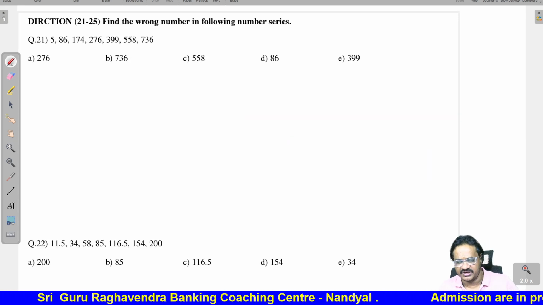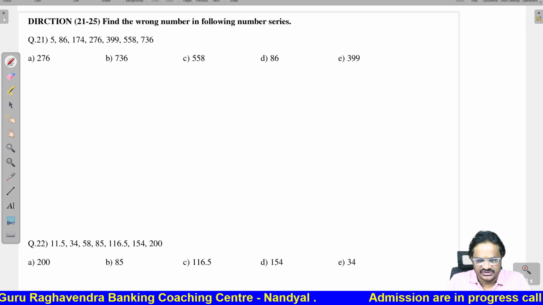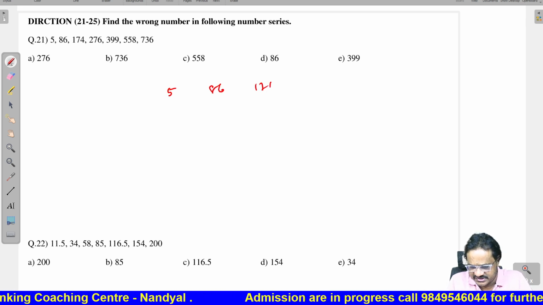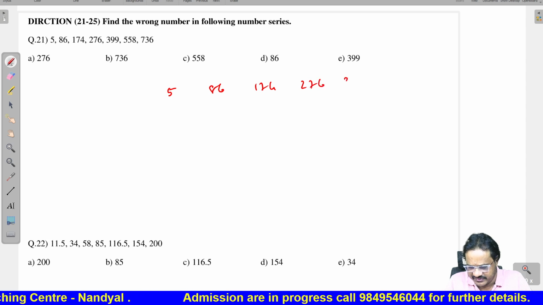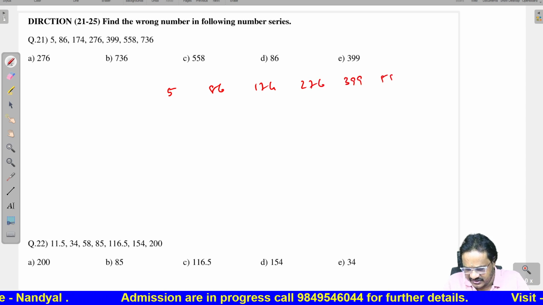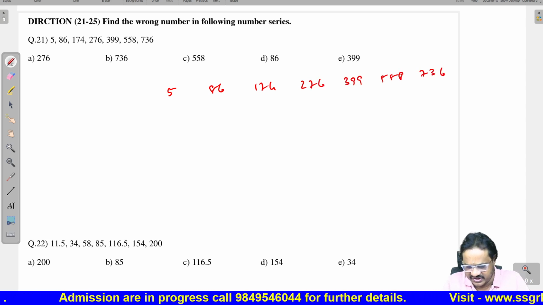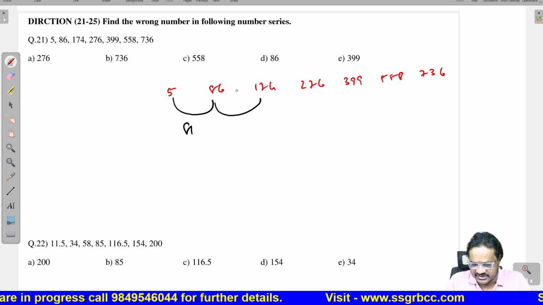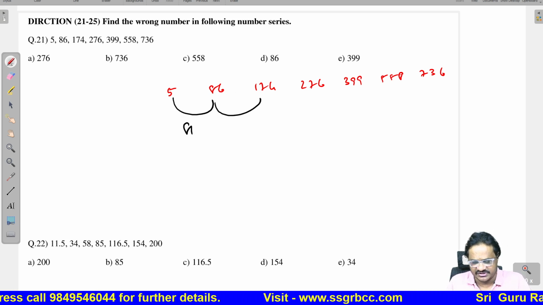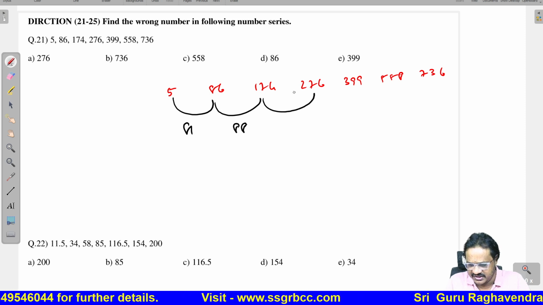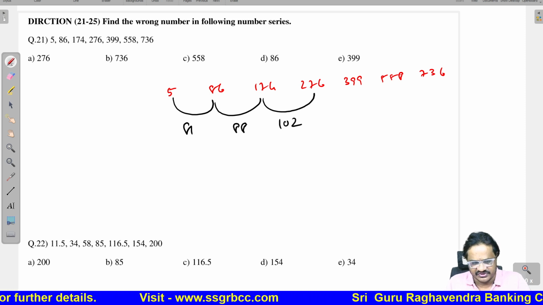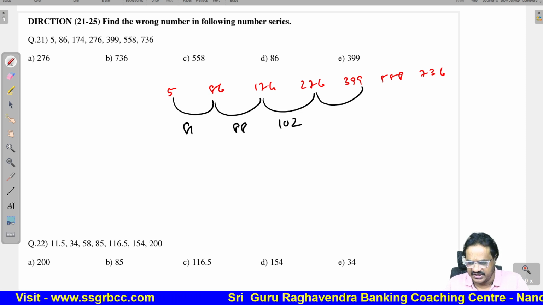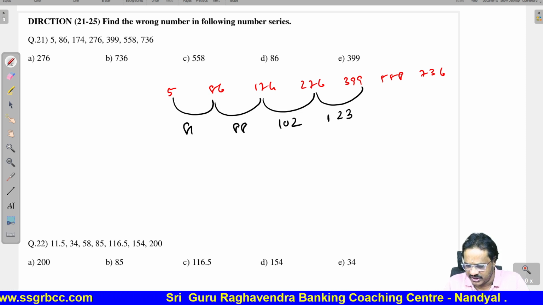Find the wrong number in the given series: 5, 86, 174, 276, 399, 558 and 736. Between 86 and 174 the difference is 88. 174 to 276 is 102. 276 and 399 you will get 123.